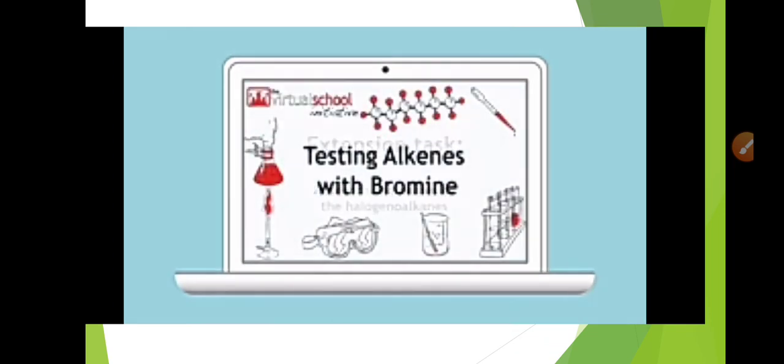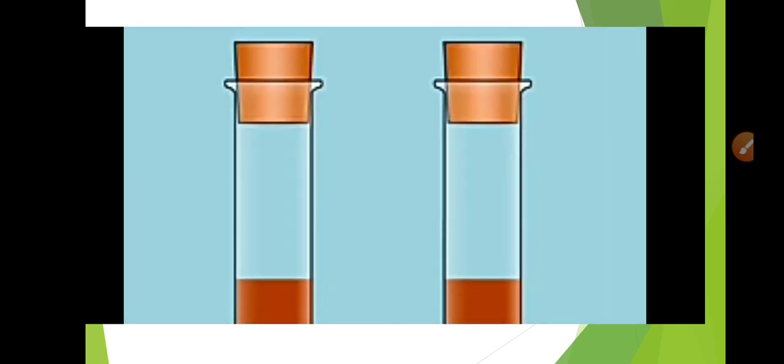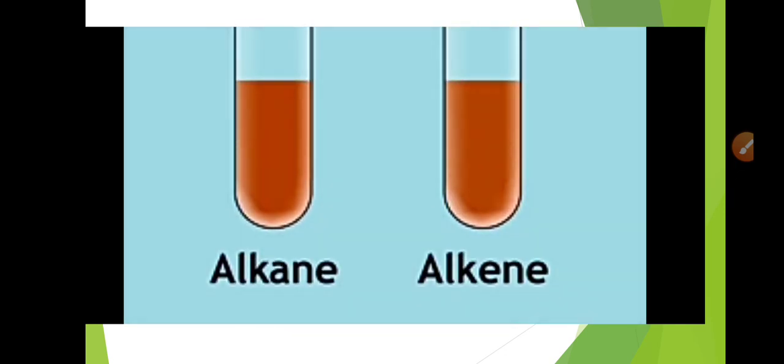This is your extension task. Now you can see that if we are carrying out the halogenation reaction with any hydrocarbon, for example here we have an alkane in one test tube and an alkene in another, then the discoloring of the bromine will take place in the case of the alkene, while in the case of the alkane the color will not disappear.